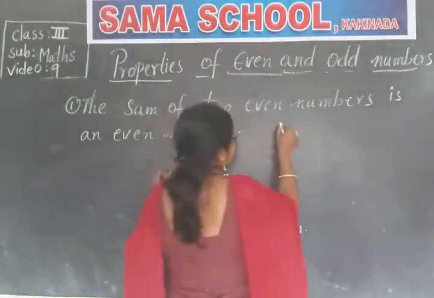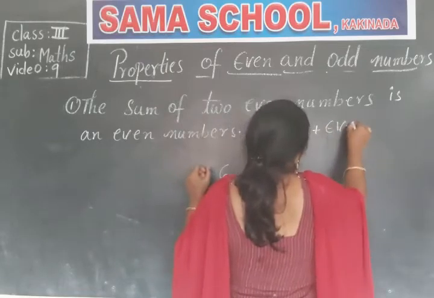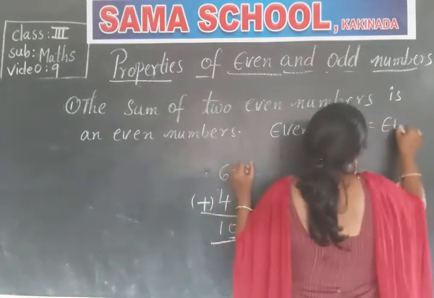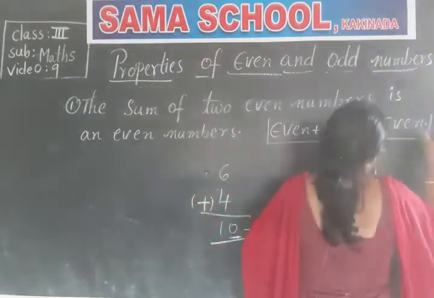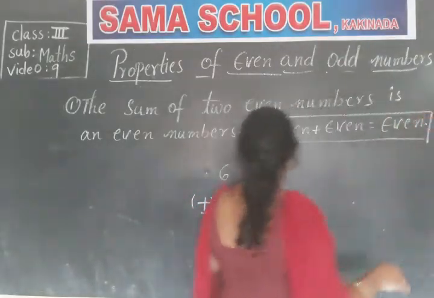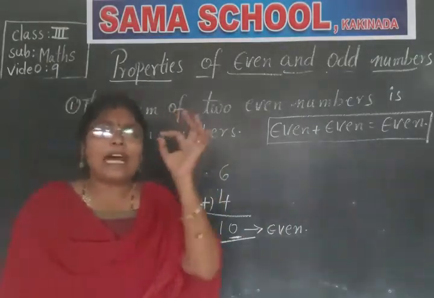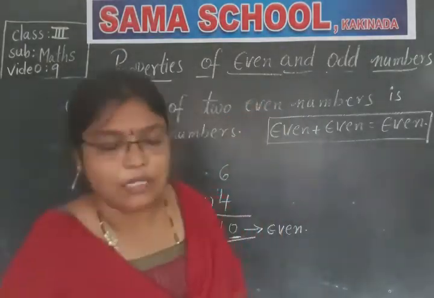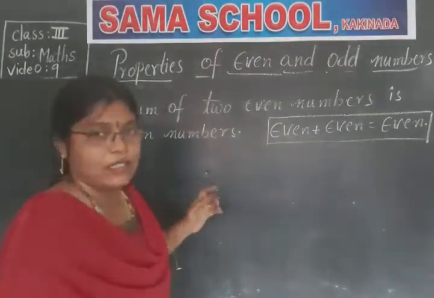You can write like this also. Even plus even is equal to even. Right? Not only these two, children, you can take any two even numbers, and the answer will be an even number, the sum of those two. Let us take some more examples.